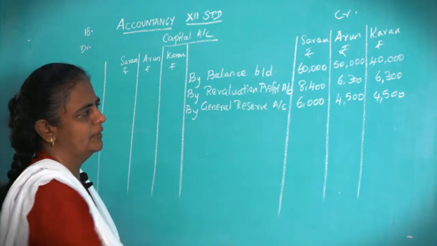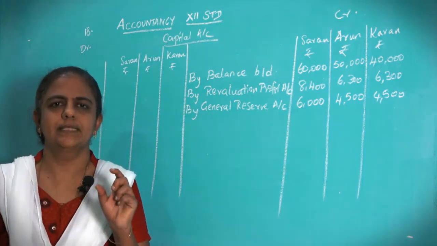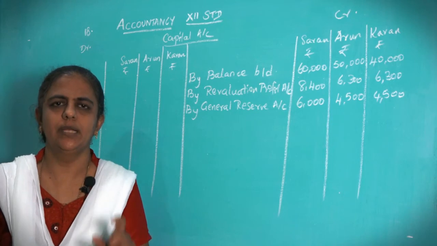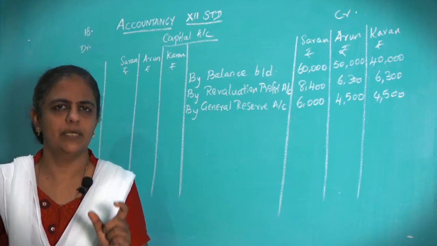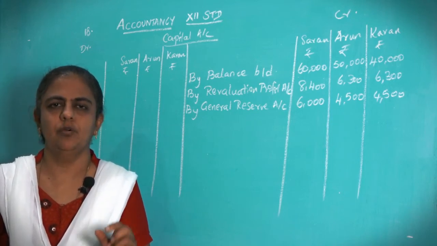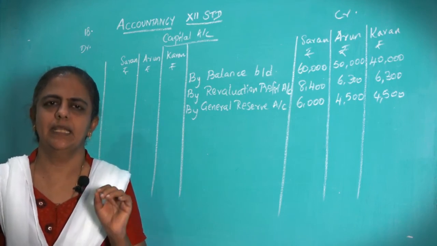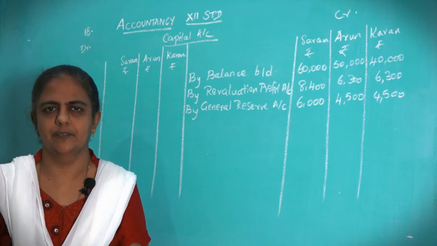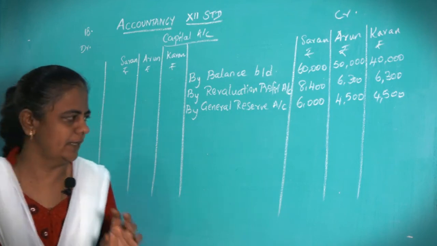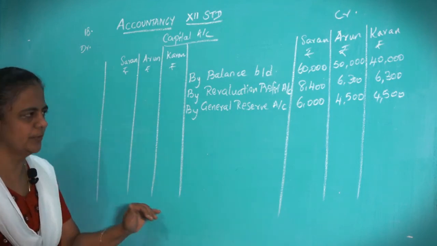General reserve. Okay. Next, goodwill is given. See the first adjustment, goodwill. The total goodwill is given 21,000. Now you have to find out what is the retiring partner's share of goodwill. That will have to be taken by the other two continuing partners. So current share you have to find out. I'll just show the workings for you.